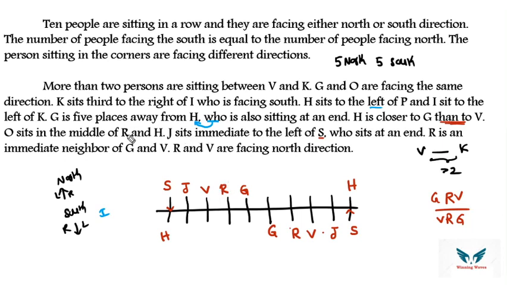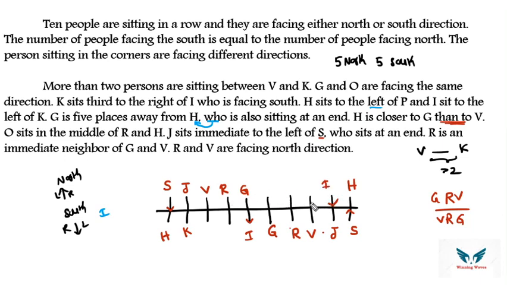Now let's use this point. K sits third right of I, who is facing south. So who is facing south? I is facing south. So I, south, first right, second right, third right. Who is present? K. Similarly, if I put I here, 1 2 3, you can put K here. I 1 2 3, no chance. There is only one possibility.